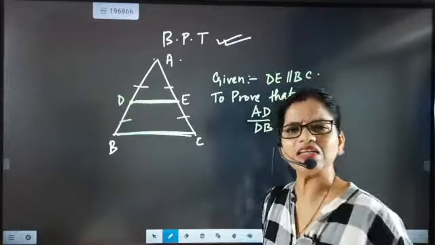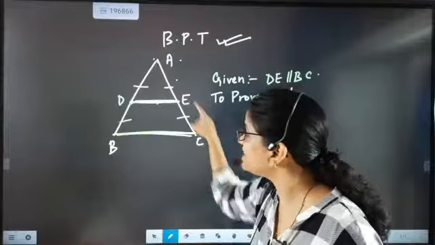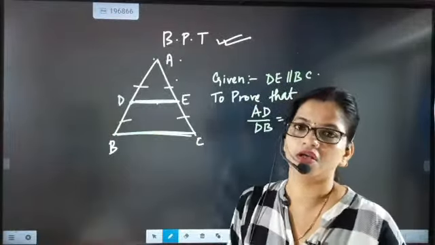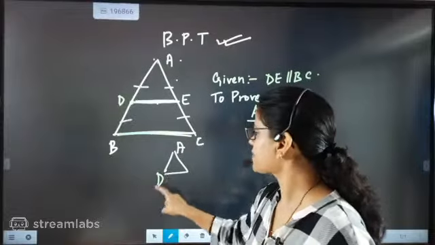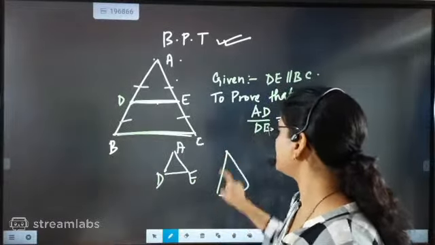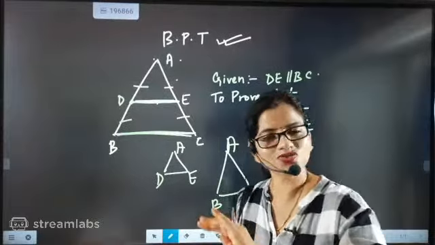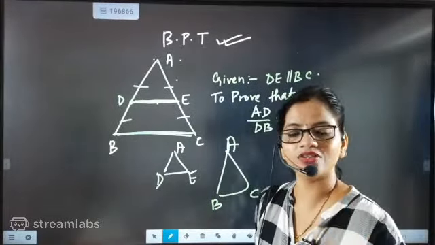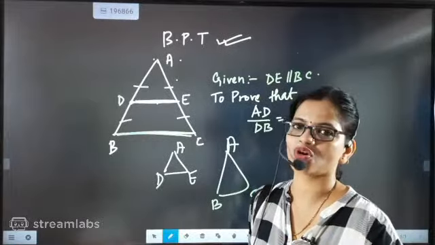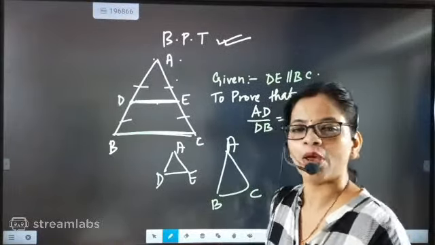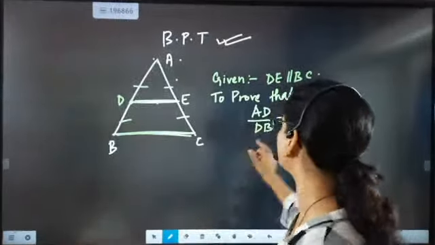Okay, and last class we proved this part actually, that this triangle and the complete triangle are similar to each other. These two triangles, the small triangle ADE and the full triangle ABC, they are exactly similar to each other. There is no doubt related to it. No doubt in this concept. No doubt in this concept. But first we will be exactly checking how this part is exactly going to come.